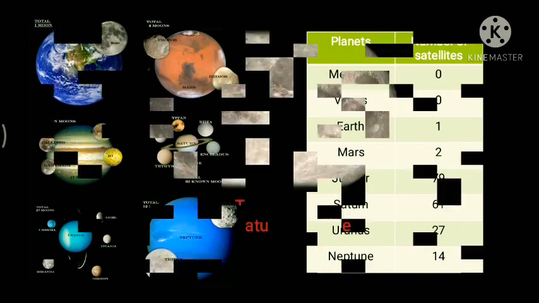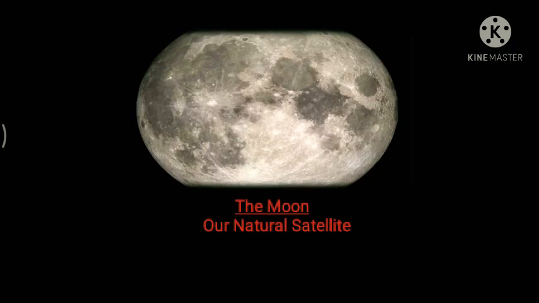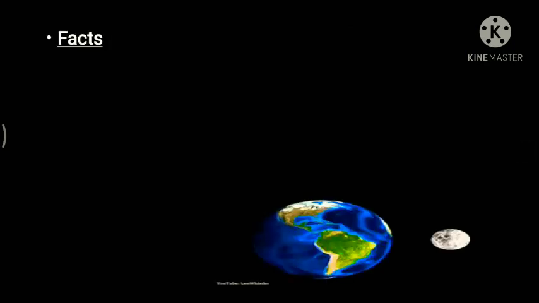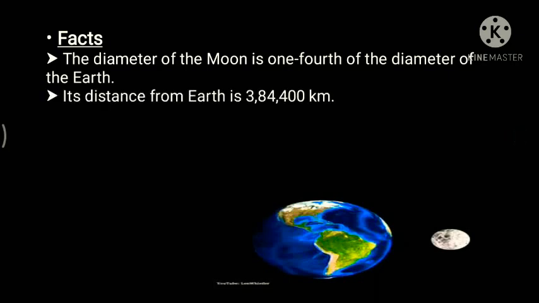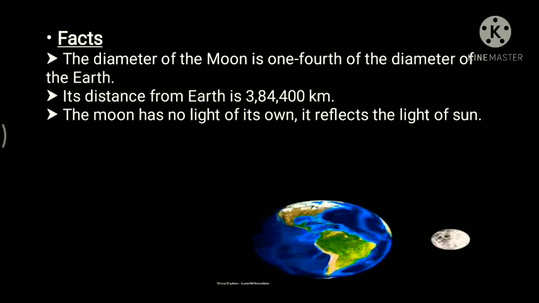Next up, let's see the Moon. That's our Earth's only natural satellite. So let's see some information about the Moon. Children, our Earth has only one satellite, and that is the Moon. First up, the diameter of the Moon is 1/4 of the diameter of Earth. Just 1/4. Just imagine. Smaller than the Earth, of course. Its distance from Earth is around 384,400 kilometers, and it is closer to Earth than the Sun.